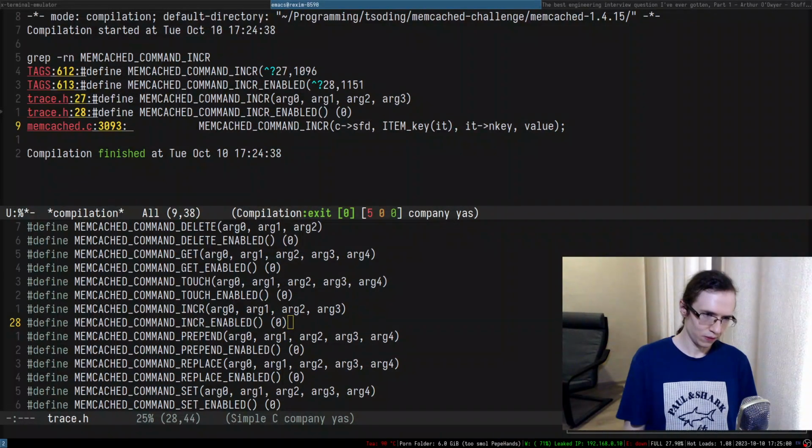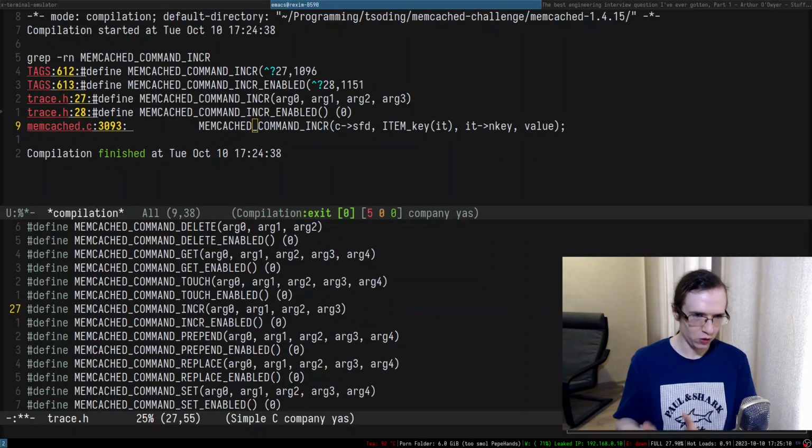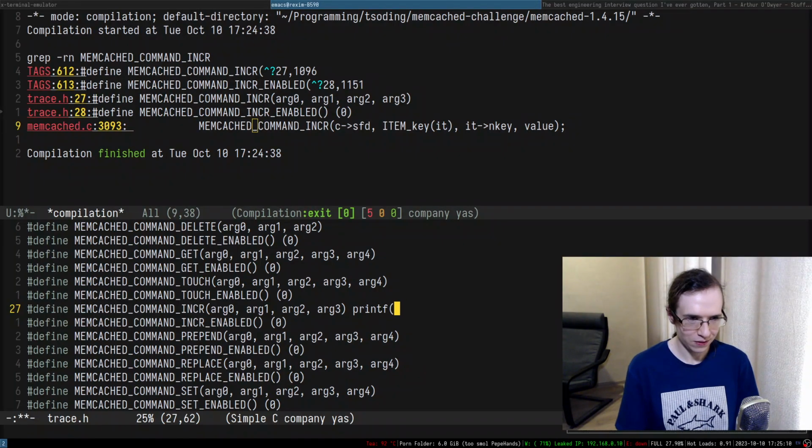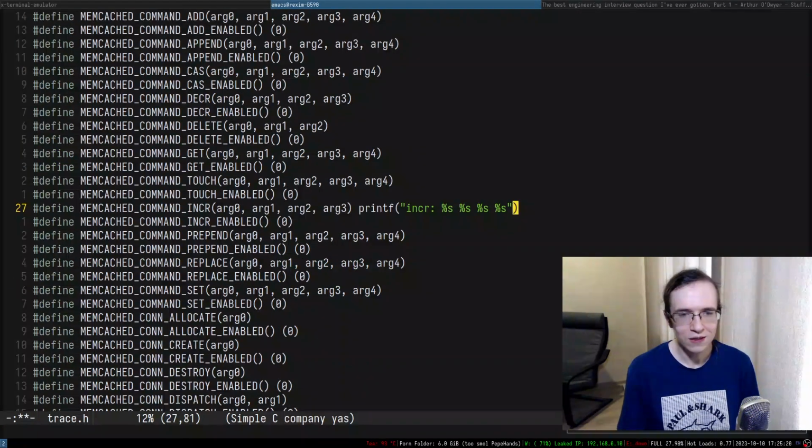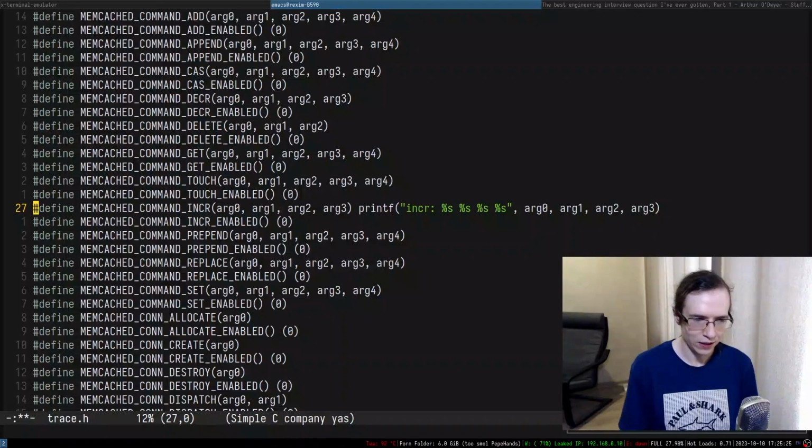I suppose the way you use this function, you literally put something in here yourself, right? In the trace.h, you put something yourself in here, like increment, right, s, maybe s, something like this, and just arg0, arg1, arg2, arg3, something like this, right?